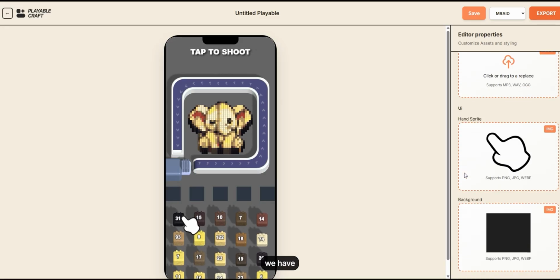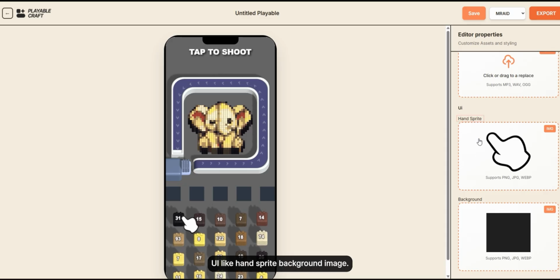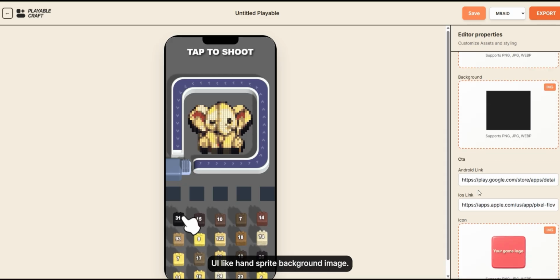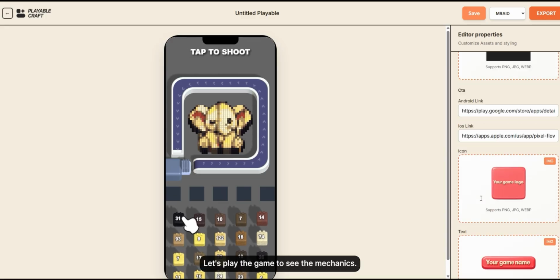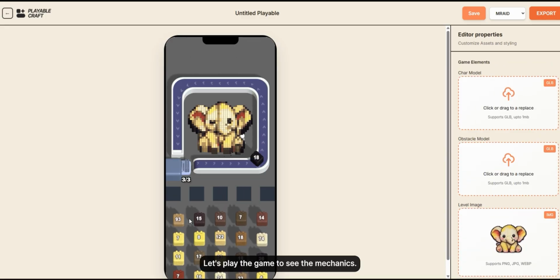In the next section we have UI, like hand sprite, background image. In the next section we have the click to action button. There we have Android link, iOS link, icon, text, play button. Let's play the game to see the mechanics.